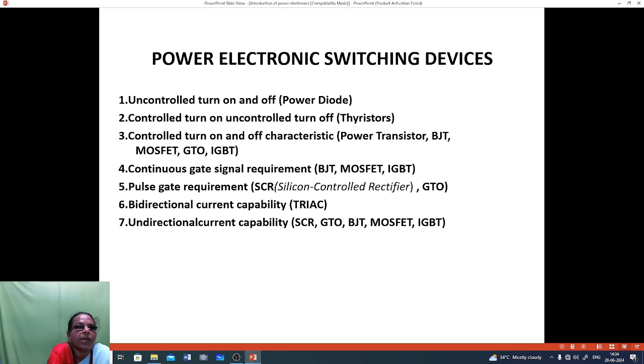Continuous gate signal requirement: BJT, MOSFET, IGBT. Pulse gate requirement: SCR, that is silicon controlled rectifier, or GTO. Bidirectional current capability: TRIAC. Unidirectional current capability: SCR, GTO, BJT, MOSFET, and IGBT. These are the power electronic switching devices.